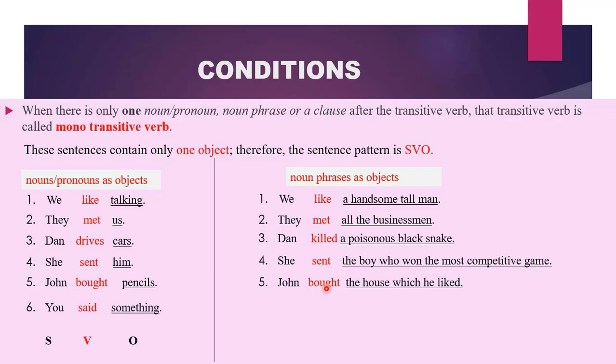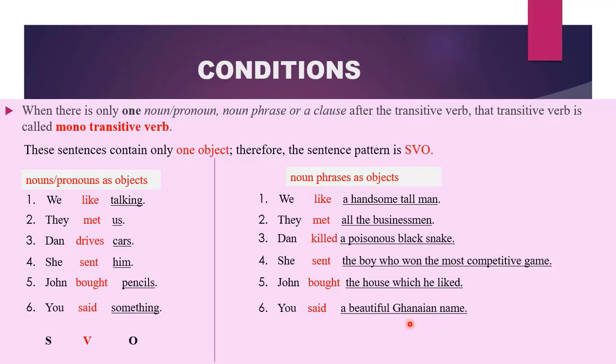What did John buy? The house which he liked. So the whole of this is functioning as the object because it receives the action. The next one, you said a beautiful Ghanaian name. What did you say? That thing or that object or something that you said will suffer from the action say. And what did you say? A beautiful Ghanaian name.